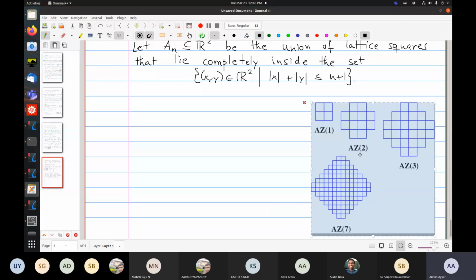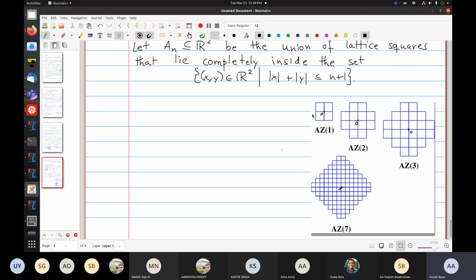You should imagine that the center is the origin. So this is the origin, all of these are the origin. I should mark it. Okay, so this is the point (1, 1), and when you take n equals 1, you get